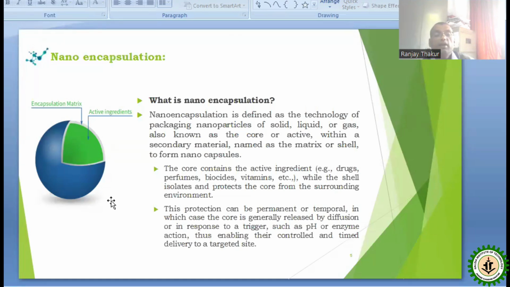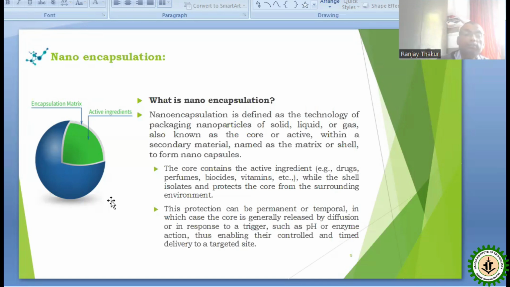This protection can be permanent or temporal, in which case the core is generally released by diffusion or in response to a trigger such as pH or enzyme action, thus enabling their controlled and timed delivery to a targeted site.